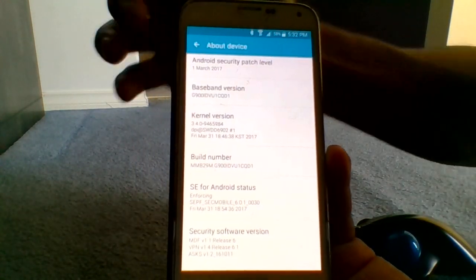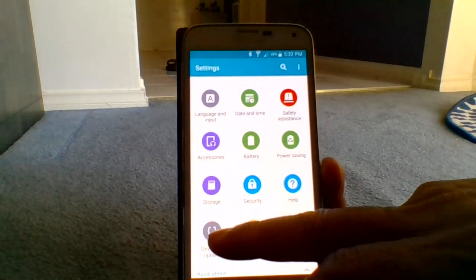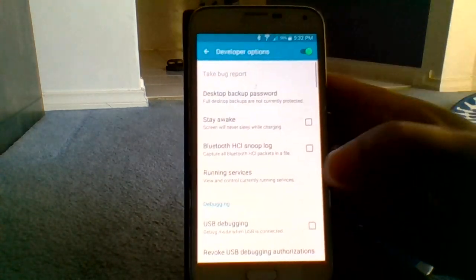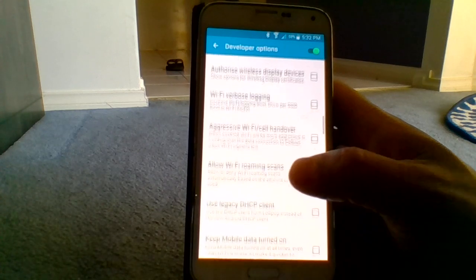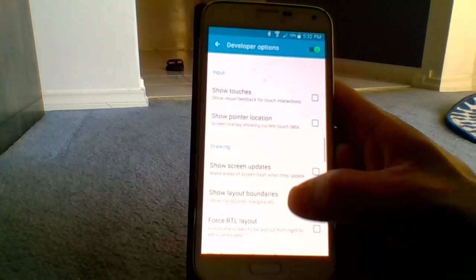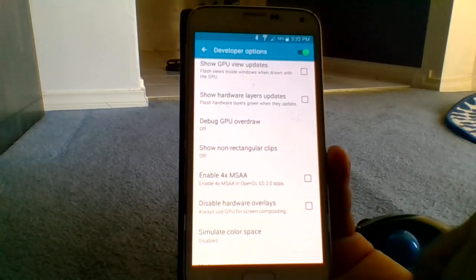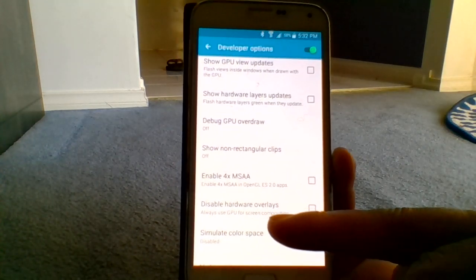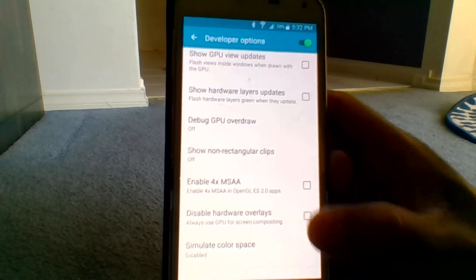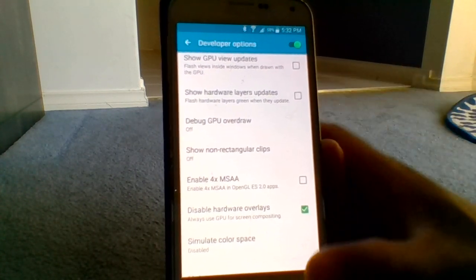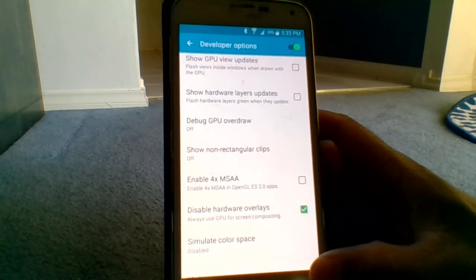So once it's enabled, go back, then go to developer options, then scroll down. Don't click on anything else, keep going. Then you need to look for disable hardware overlays, so you need to check this box. So once this is done, your phone won't be flickering again.